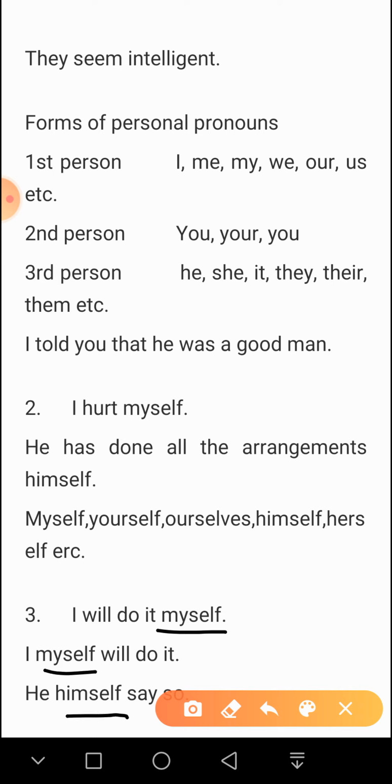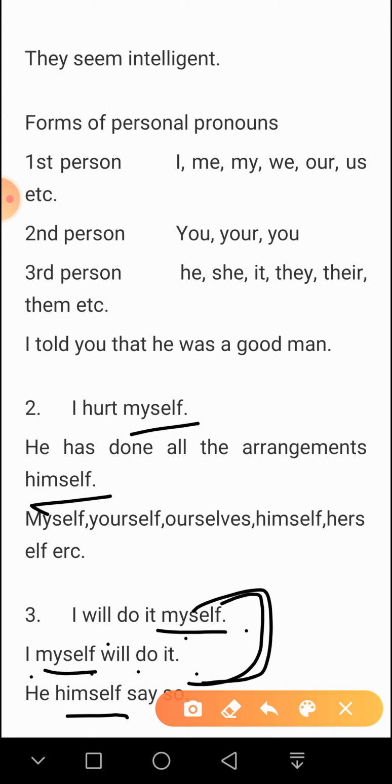But there is a change. If you've noticed, here myself and himself are used in the objective case, but here, see the difference between I do it myself, I myself will do it.